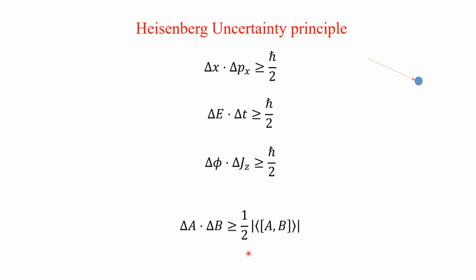So it can be generalized that delta A into delta P, where A and P are operators, is greater than or equal to half the modulus of the expectation value of the commutator of A with P. This commutator and the expectation value we will see in detail in the next class.